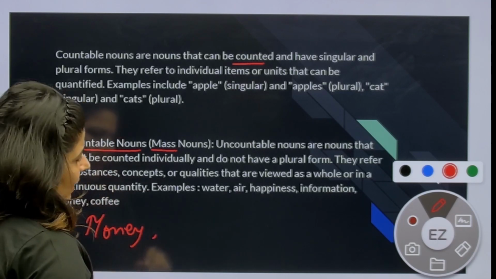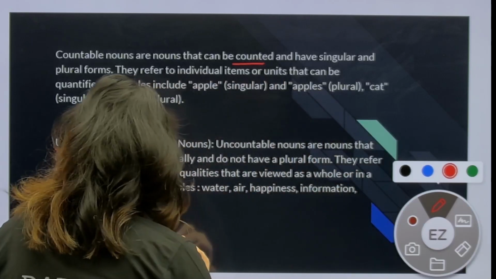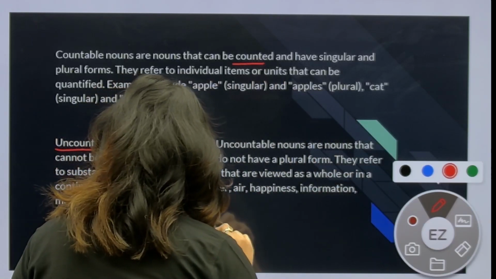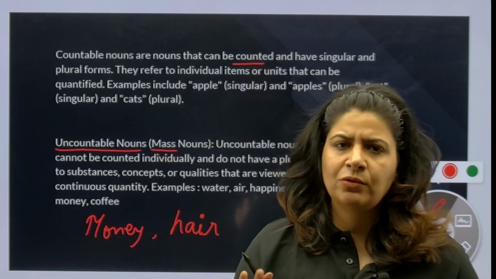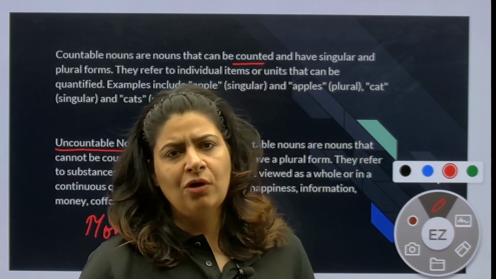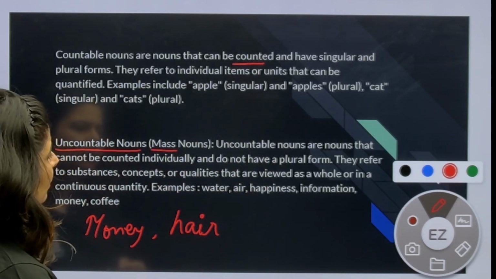Then I'll give you a very common example. Hair. Hair is my uncountable noun. लेकिन अगर मैं एक बाल की बात कर रही हूं तो मैं क्या बोलूंगी? A strand of hair. Otherwise, hair is my uncountable noun.